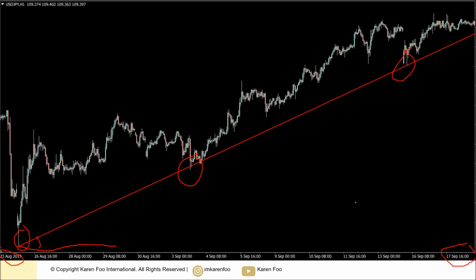For sure, okay? You don't want a trend line that lasts for 1 day, 2 days, for example, like this one over here, okay? That's why I don't really draw all these minor trend lines, because there's no point. They are not that strong anyway, so I feel that there's no point drawing them. But if you want to draw them, feel free to draw them.